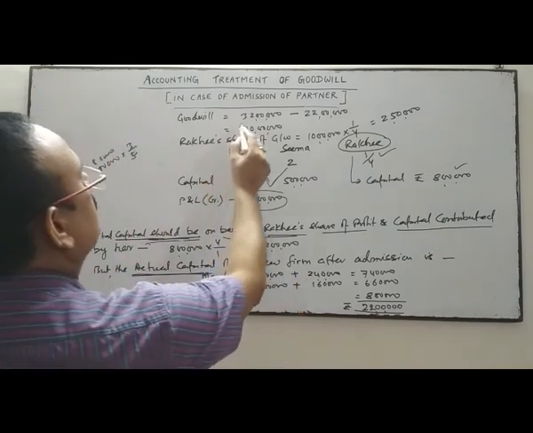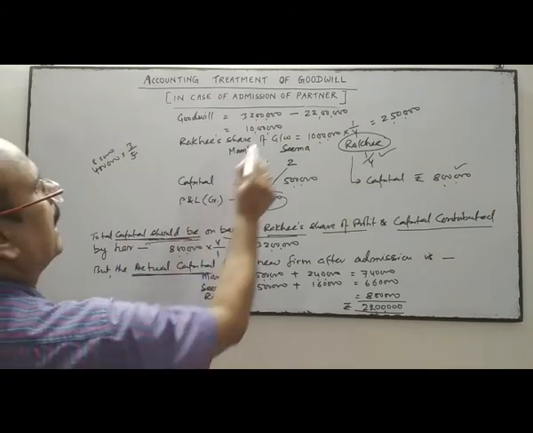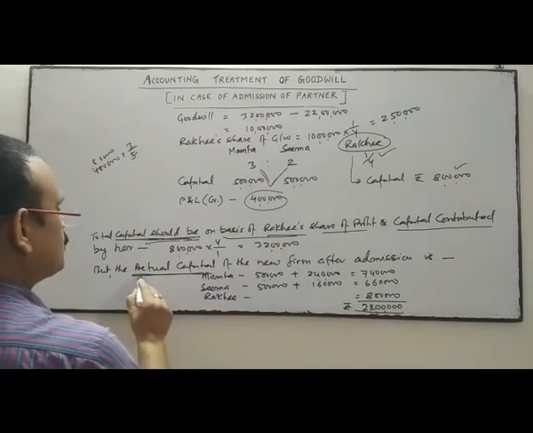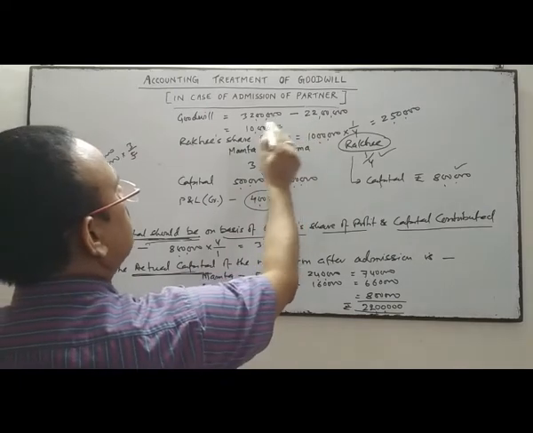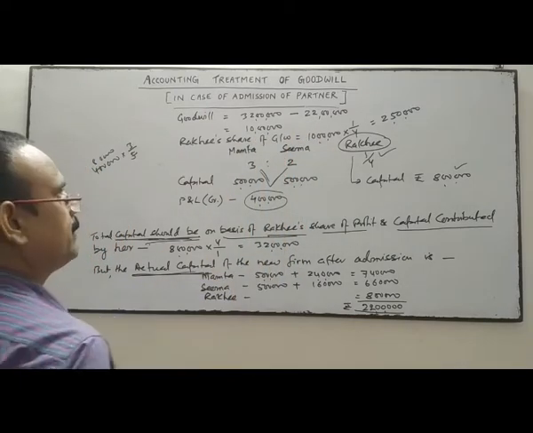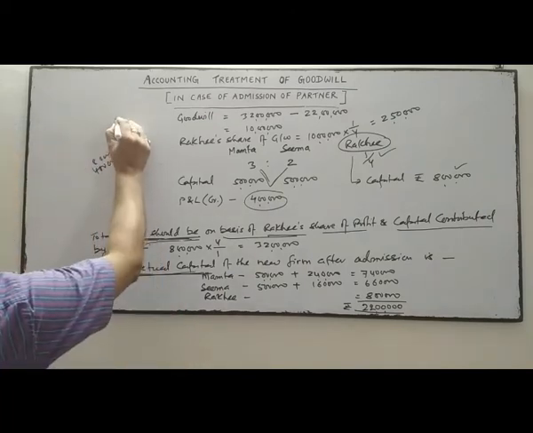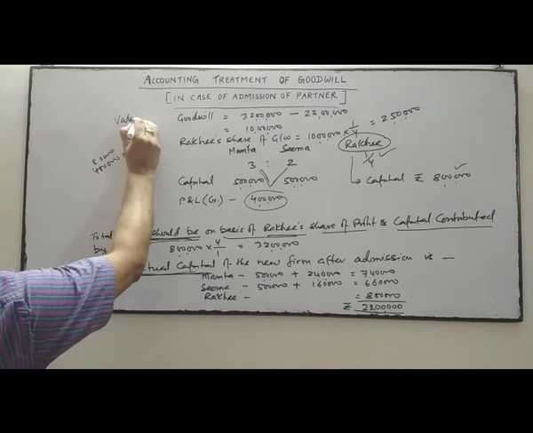So value of goodwill: 32 lakhs, that is the capital should be, and 22 lakhs, that is the actual capital. Actual capital is less than the capital should be by 10 lakhs. So 10 lakhs is the goodwill. We have done the valuation of goodwill.